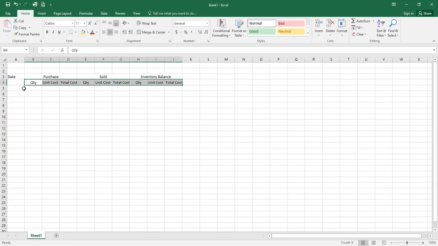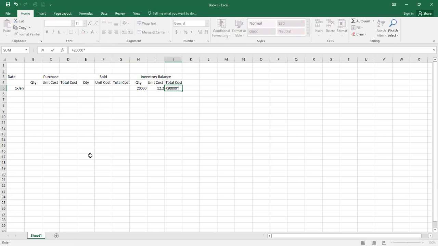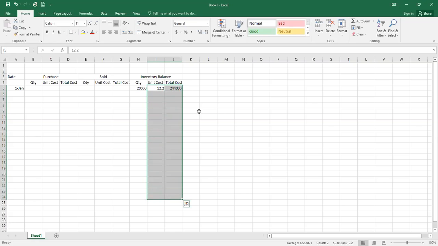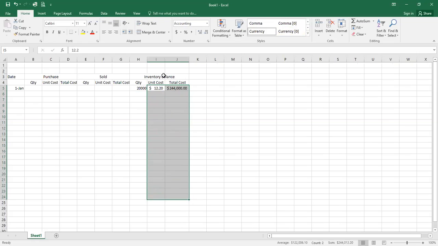Okay, so let's take a look at the transactions for exercise 8-19. January 1, the company starts with 20,000 units, whatever they sell. So I'll say it's 20,000 books. It cost $12.20 each. So if we multiply the 20,000 times 12.20, $244,000. Let me make those dollar signs, and that's good.